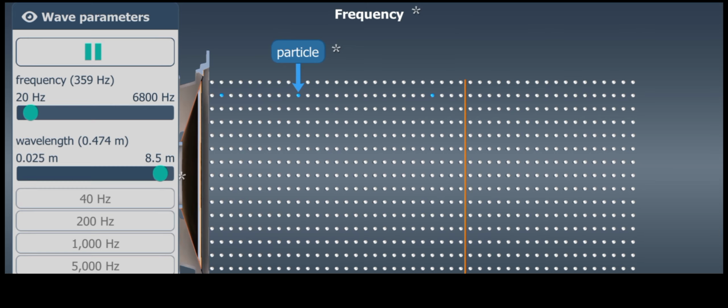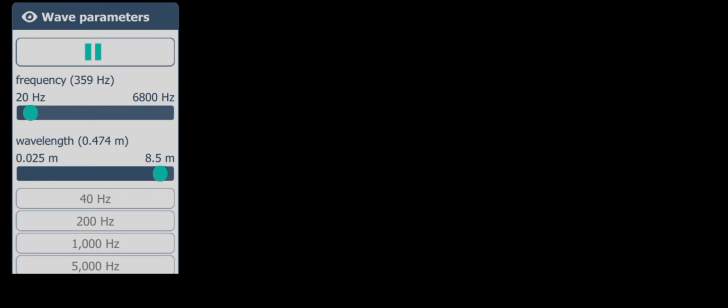The human ear can detect sound waves with frequencies between 20 Hz and 20,000 Hz. Very deep sounds with a frequency lower than 20 Hz are called infrasound. Very high sounds with a frequency higher than 20,000 Hz are called ultrasound. Bats and dolphins use ultrasound for navigation.